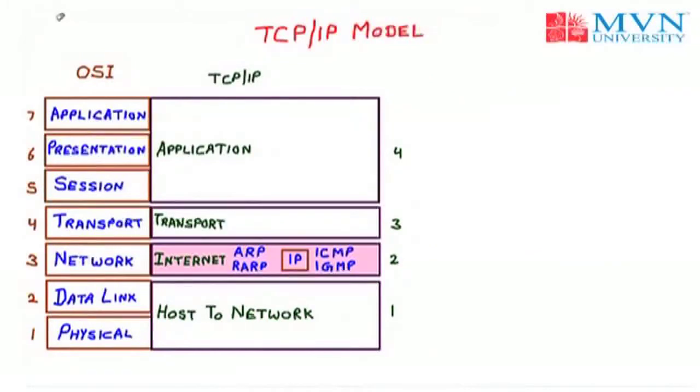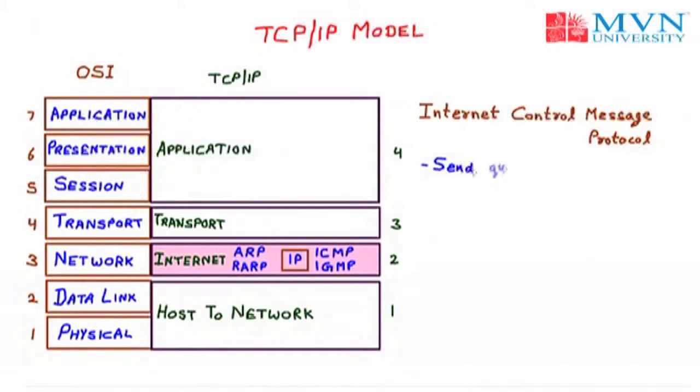Next protocol is ICMP, called the Internet Control Message Protocol. ICMP is basically for error and query purposes. Whenever we have any error or query, it is directly reported to the sender. So the main purpose of ICMP, the Internet Control Message Protocol, is error reporting.